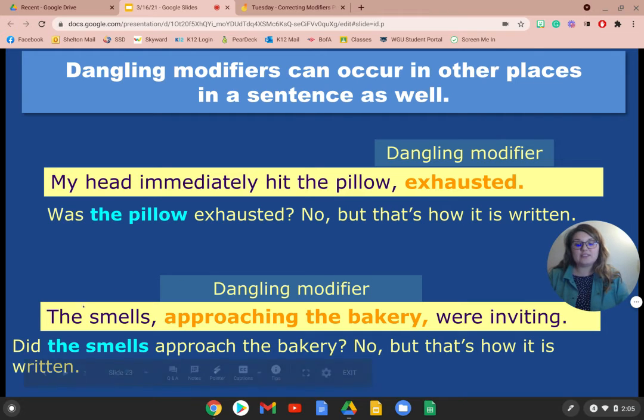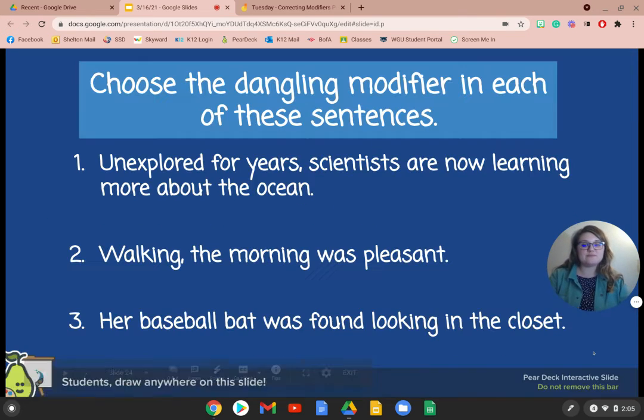Now the next one, the smells approaching the bakery were inviting. Did the smells approach the bakery? Well, that's how it's written, but that doesn't make sense. So we could say, as I approached the bakery, the smells were inviting. That clarifies I'm approaching the bakery and the smells were inviting.